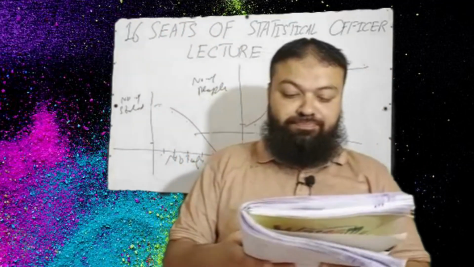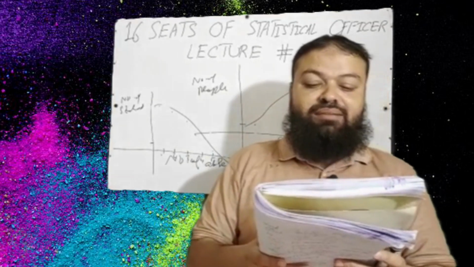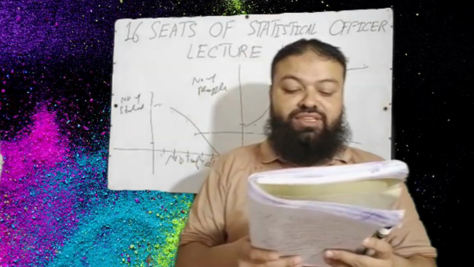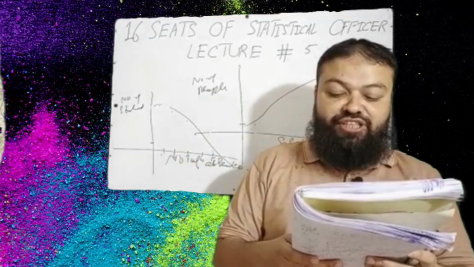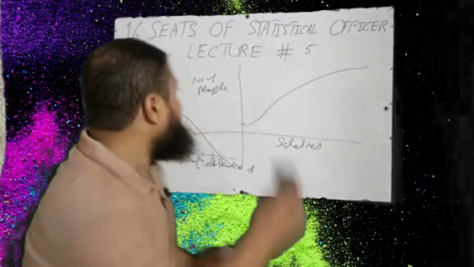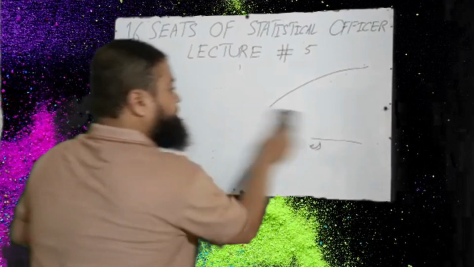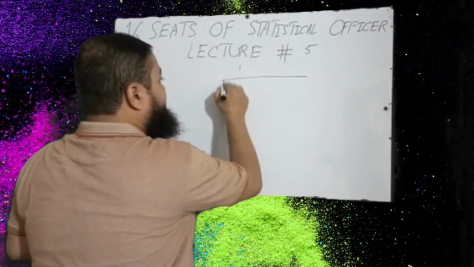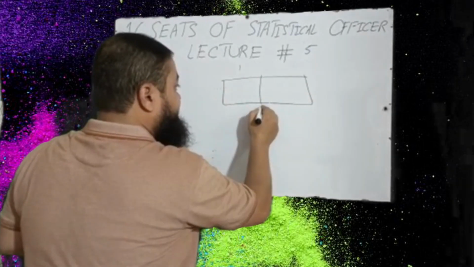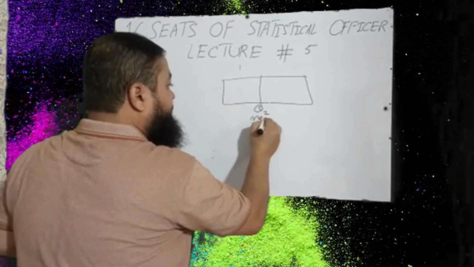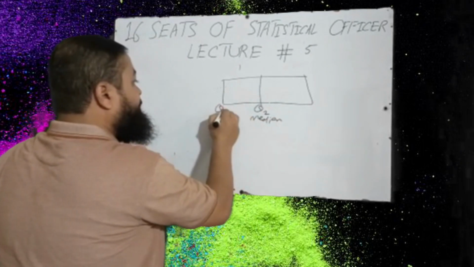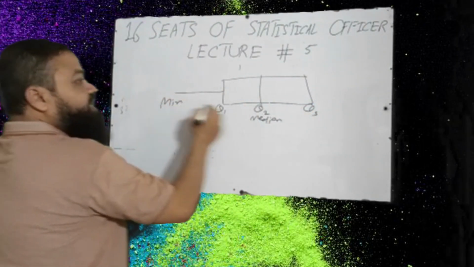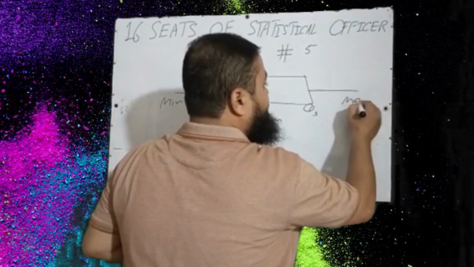Question number 4. A statistical diagram that utilizes the upper and lower quartiles along with the median and the two extreme values is known as. A very important concept. We have discussed the box and whisker plot. In the center we have Q2, the median. That is Q1, and it is Q3. That value is the minimum value of the data, and that is the maximum value of the data.